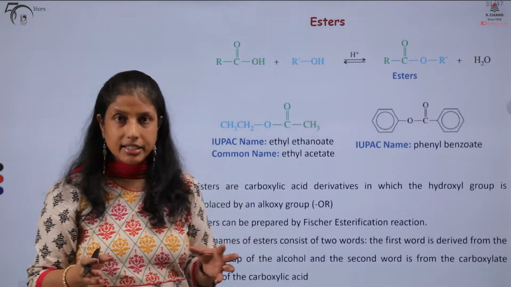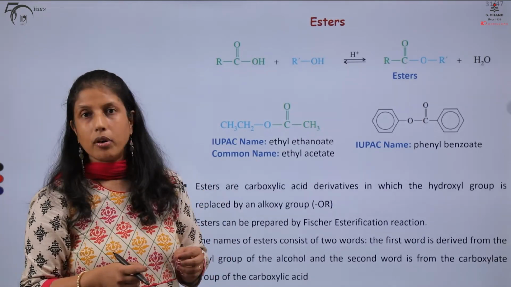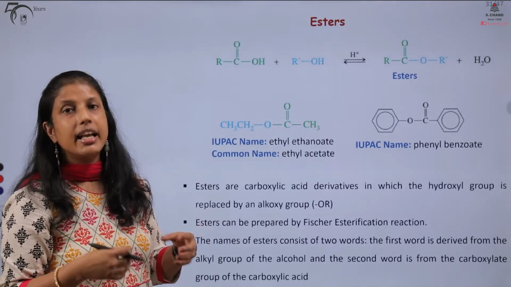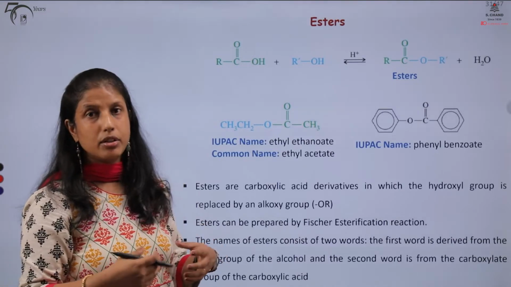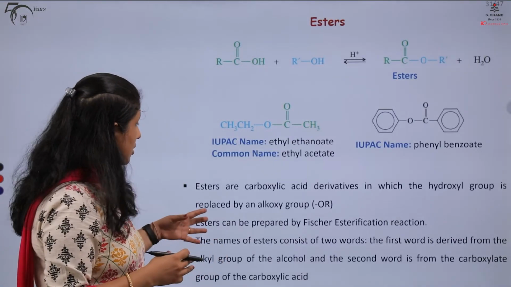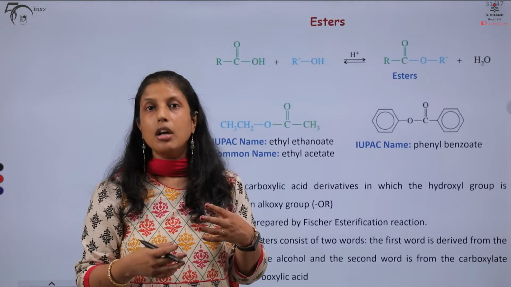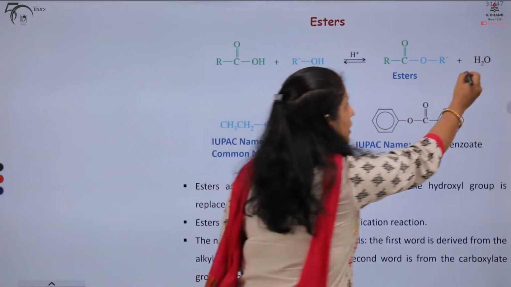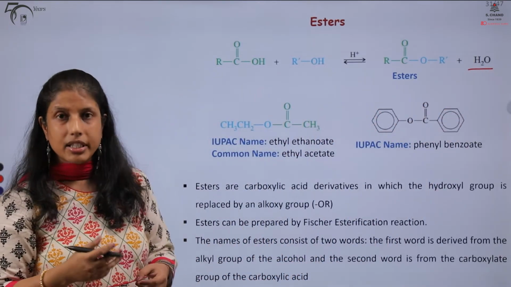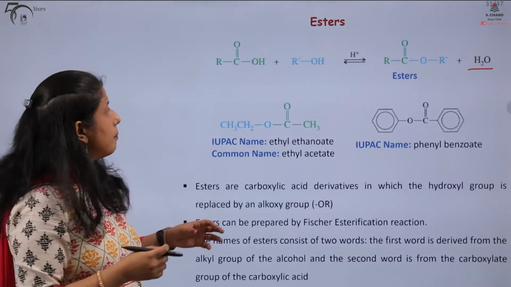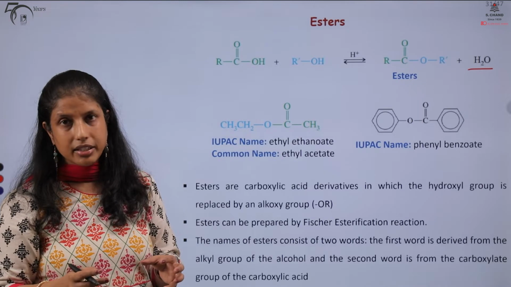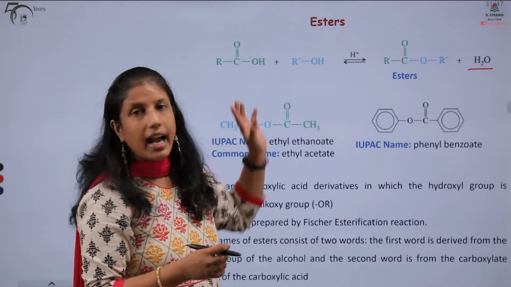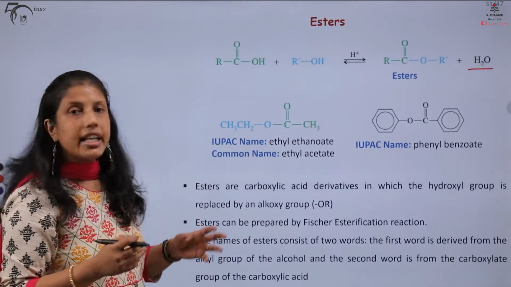We begin with esters. Esters are carboxylic acid derivatives in which the hydroxyl group of the acid is replaced by the alkoxy group of an alcohol. In other words, esters are the combination of a carboxylic acid with an alcohol with the loss of a molecule of water. How are they prepared? They are commonly prepared by a Fischer esterification reaction, an acid catalyzed reaction between the carboxylic acid and the alcohol.